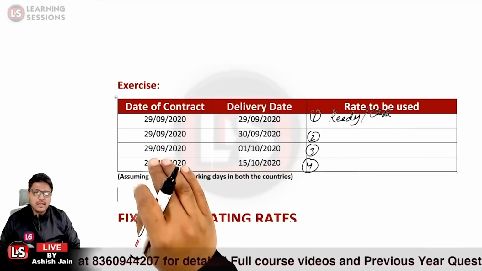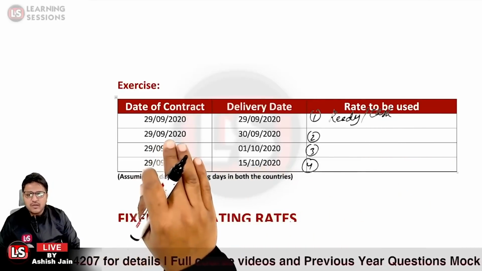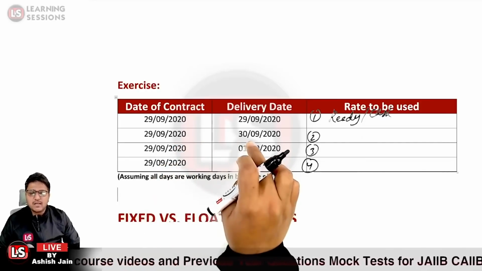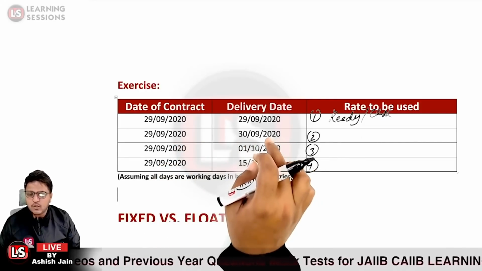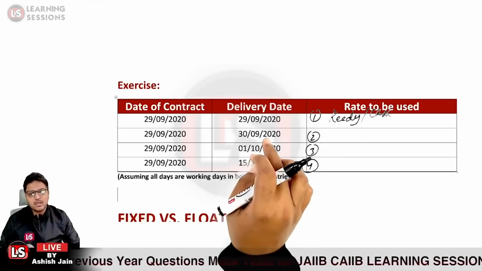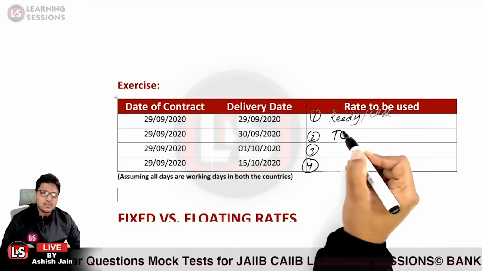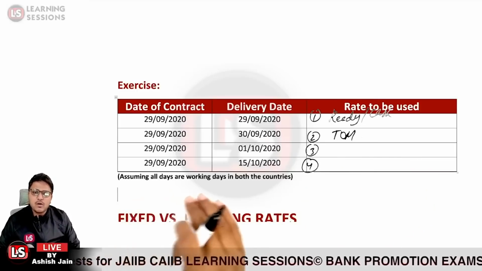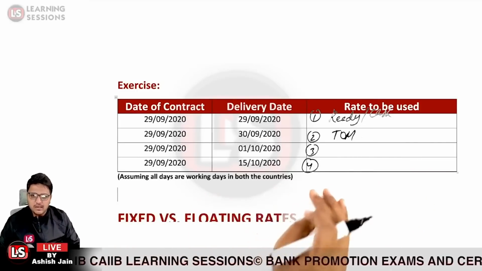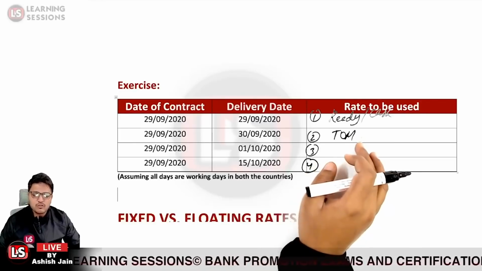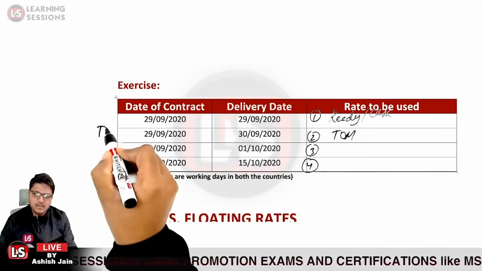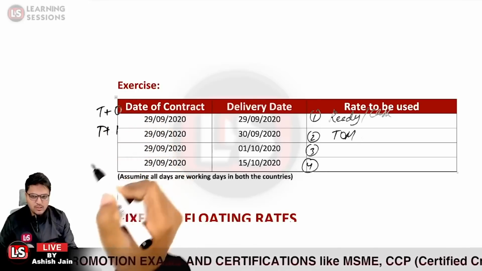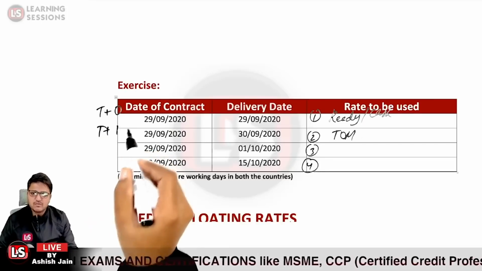And what would be the answer to the second one, where the date of contract is 29th of September 2020 and the delivery date is 30th of September 2020? In that particular case, what rate will be applicable? It will be the term rate, because the settlement date is T plus 1 day, and it is already given that all days are working in both the countries. So that is why the term rate will be applicable. It is on a T plus 1 day basis. Above it was T plus 0 day basis and here it is T plus 1 day basis.